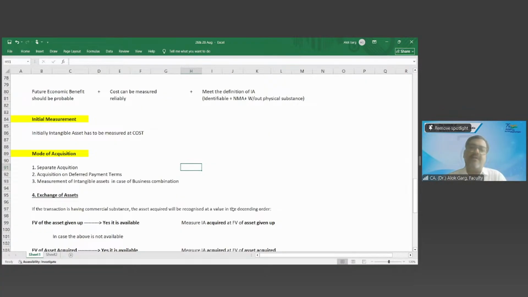Then what have we covered? Then we have covered business combination. Friends, when an intangible asset is acquired through business combination, that intangible asset has to be measured at fair value. And even those intangible assets need to be recognized separately in addition to goodwill, even those intangible assets which are not recognized in the acquiree's balance sheet. Okay, right?